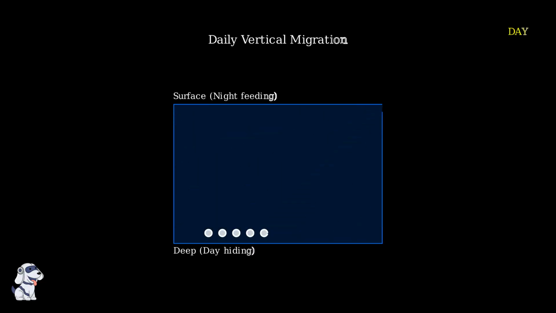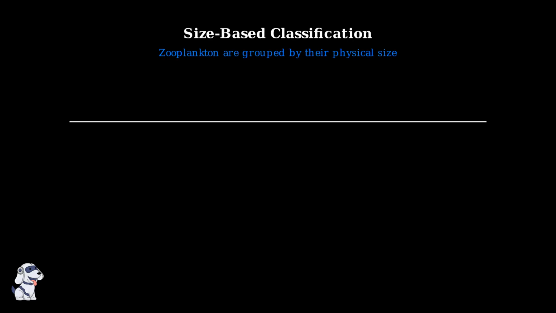Finally, many zooplankton exhibit daily vertical migration. During the day, they hide in deeper, darker waters to avoid predators. At night, they rise to surface waters to feed on phytoplankton. Scientists classify zooplankton into 6 main size categories, ranging from microscopic organisms smaller than bacteria to creatures visible to the naked eye. Let's explore each size category, starting with the smallest.